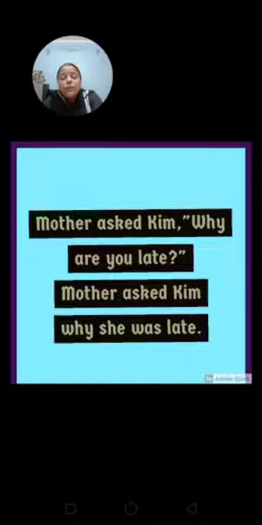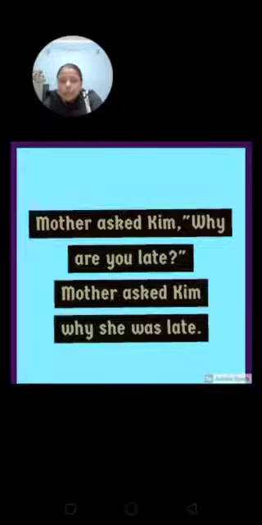Now, a very important rule you have to follow is we have to change the interrogative sentence into a simple sentence. And how will you change it? By changing the position of the subject. Subject comes first and helping verb goes after that. So, why are you late?